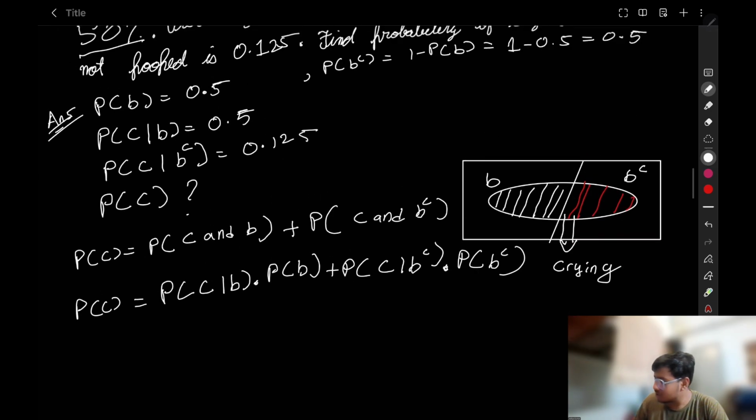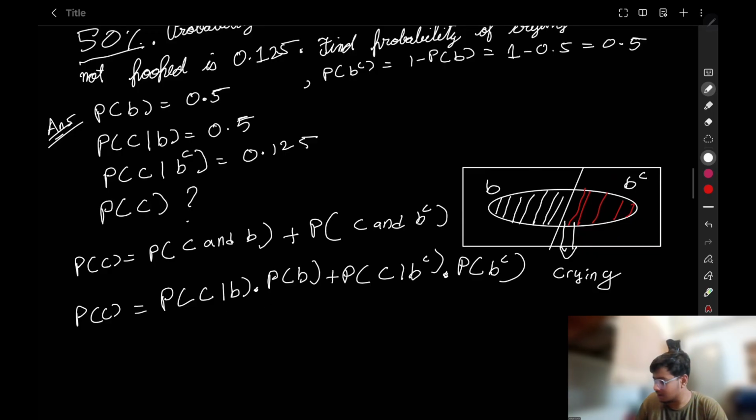What is probability of C given B? It is 0.5. What is the probability of B? 0.5. What is the probability of C given B complement? 0.125. Now what is the probability of B complement?